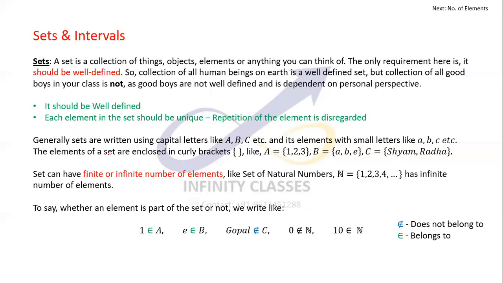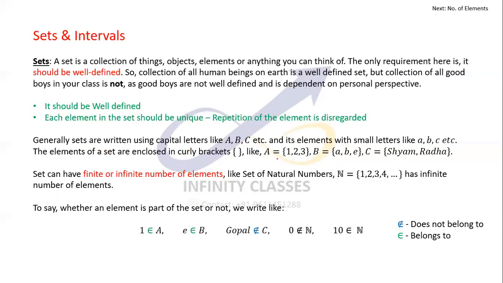Now let me introduce how a set is written. Generally, sets are written with capital letters A, B, C, D, etc. while the elements are written with small letters or numbers, like a, b, c, 1, 2, 3, etc. Anything.